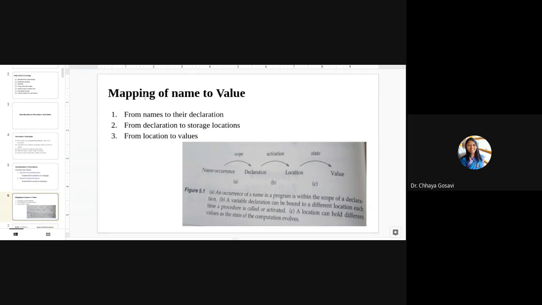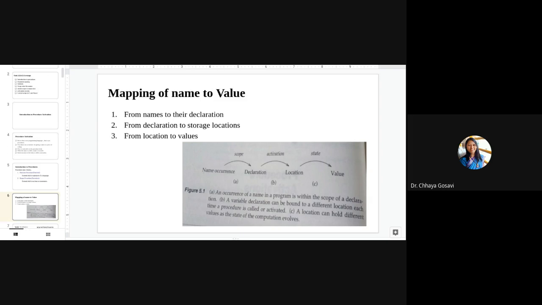So this is the mapping of name to its value. When you write a function, you write function name, return type, and parameters to that function. So from name to its declaration, name occurrence and its declaration, declaration to location, and location to value. That means suppose we have function add, and we call that add function with values say 5, 10.